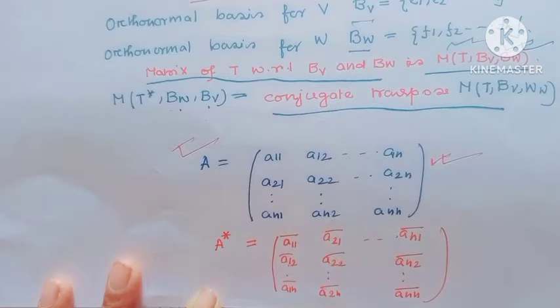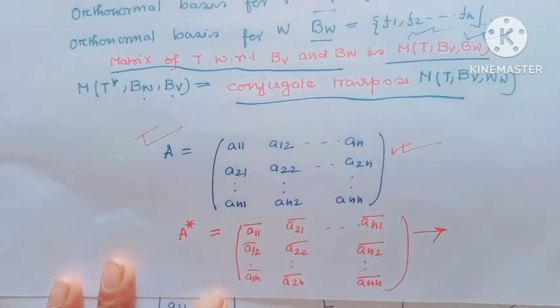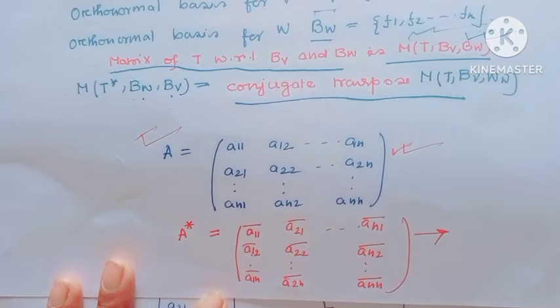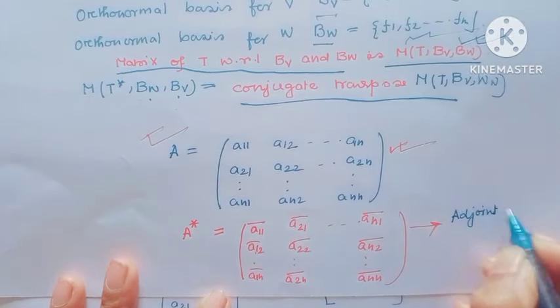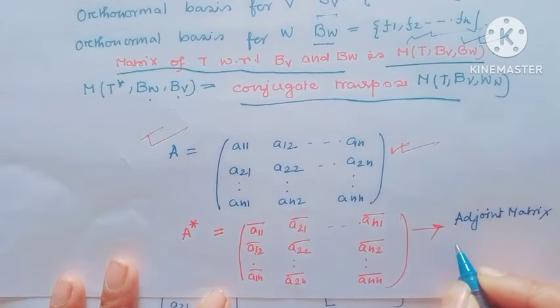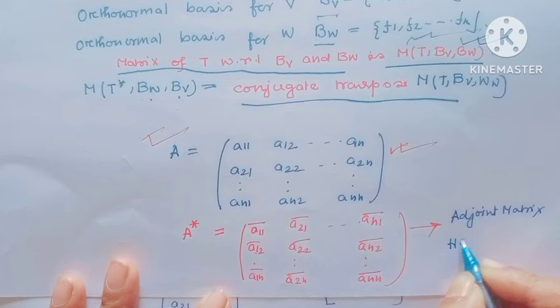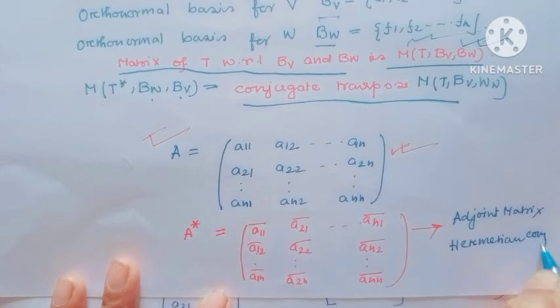I hope all my viewers have understood. And this is actually the adjoint matrix, or Hermitian conjugate matrix.